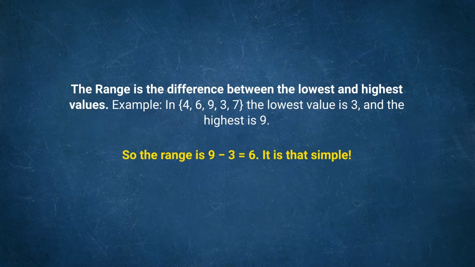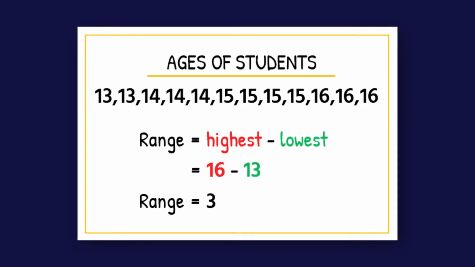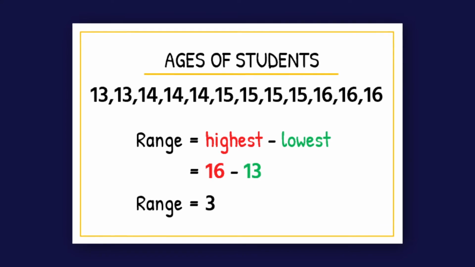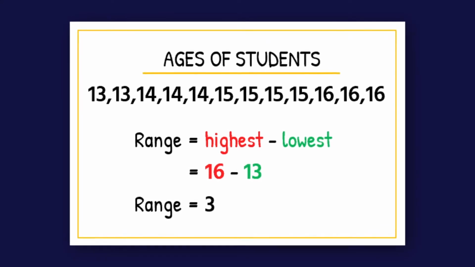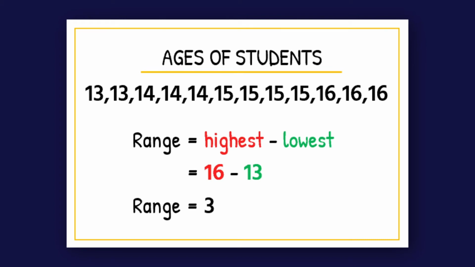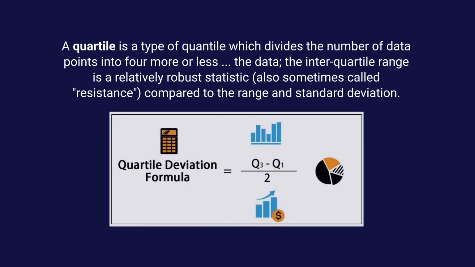So the range is the difference between the lowest and the highest values, and this is the way we calculate it. Now take the ages of students. We put the numbers from lowest to highest, and then take the range, which is highest minus lowest, which is 3. This is the way we calculate the range. Now the quartile deviation formula is another way of calculating variation, and a quartile is a type of quantile which divides the number of data points into four more or less equal parts.